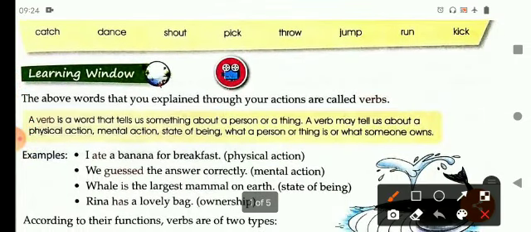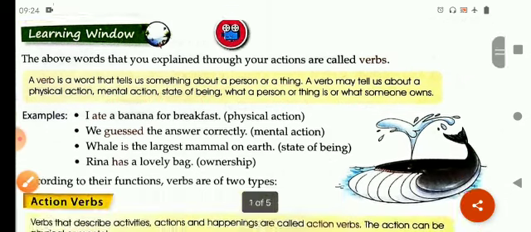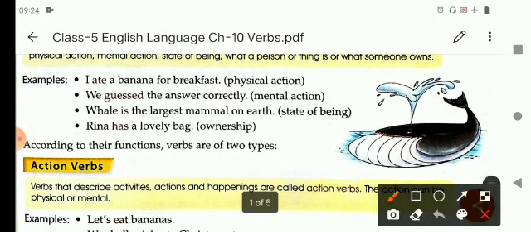Children, a verb is a word that tells us something about a person or a thing. A verb may also tell us about a physical action, a mental action, a state of being, what a person or a thing is, or what someone owns. For example, I ate a banana for breakfast.